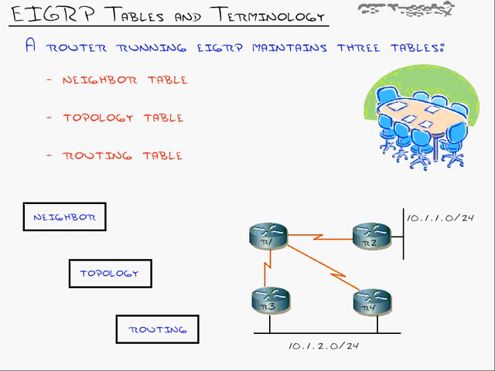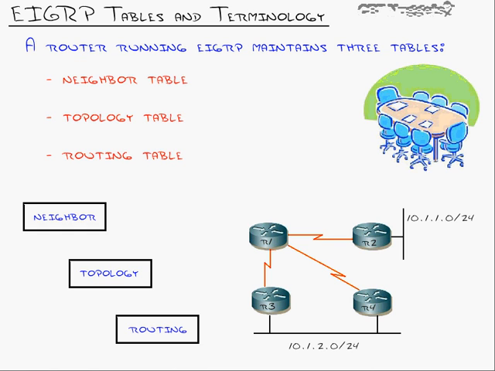Now let's get into how EIGRP works. EIGRP routers maintain 3 separate tables: a neighbor table, a topology table, and a routing table. When you first start running the protocol, the neighbors will discover each other. And just like OSPF, EIGRP discovers neighbors and uses the hello protocol, or a hello message, to say, hi, are you online, and exchange hello messages between them. Now, EIGRP is not as strict as OSPF with what neighbors it can have, so it can more easily form neighbors. But once the neighbors are formed, they will exchange routes.